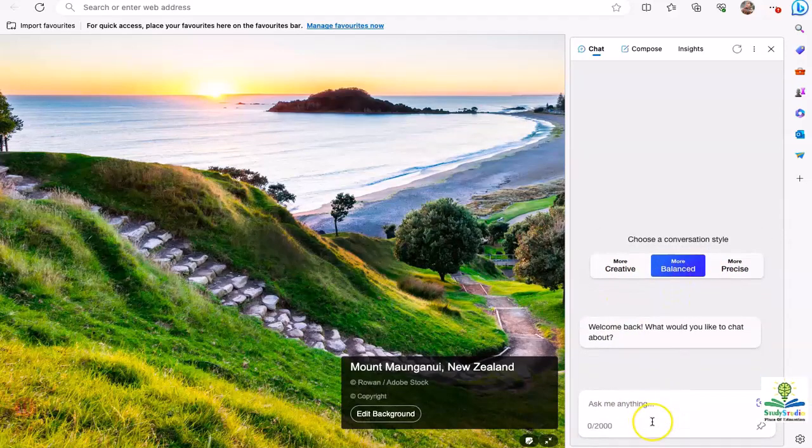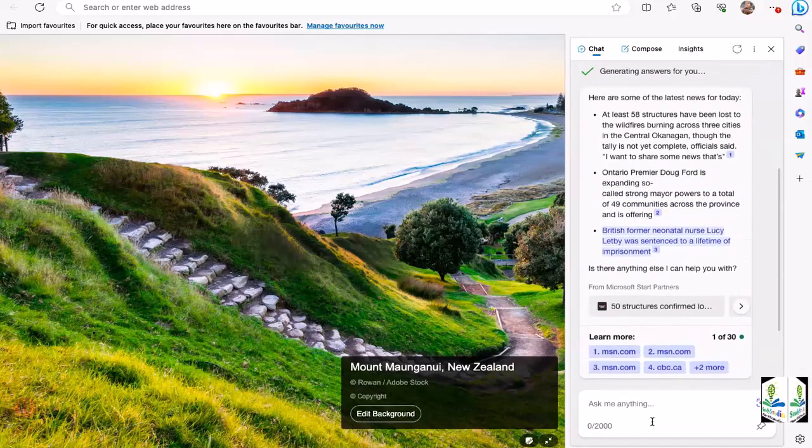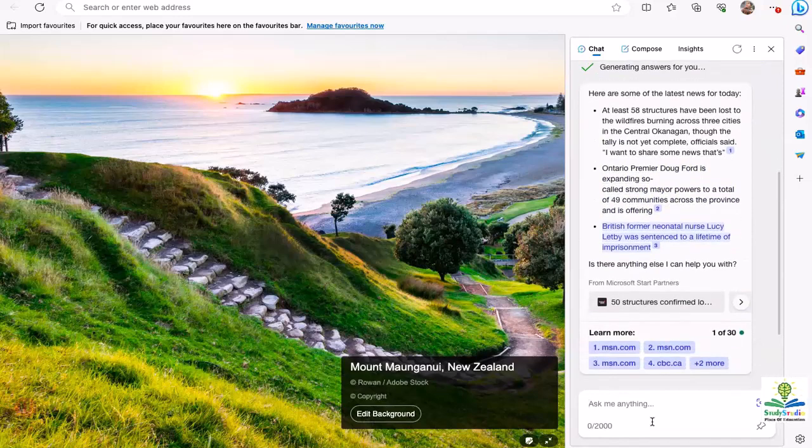And now I can ask it any question. For example, I can say, could you provide me with latest news for today? Now, since I'm based in North America, it gave me three news items specific to me. It told me about the wildfires that are happening.